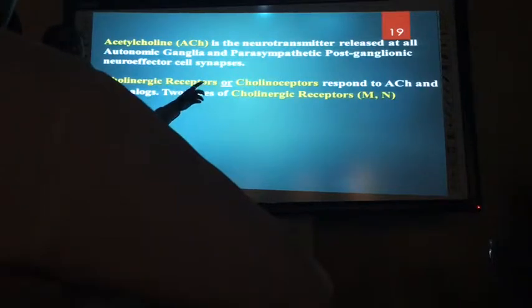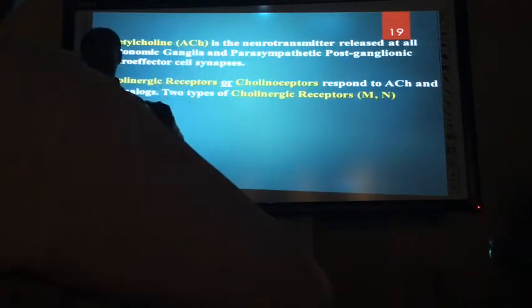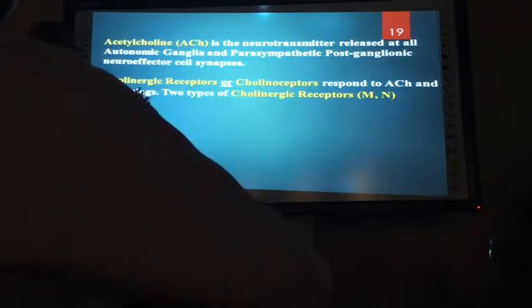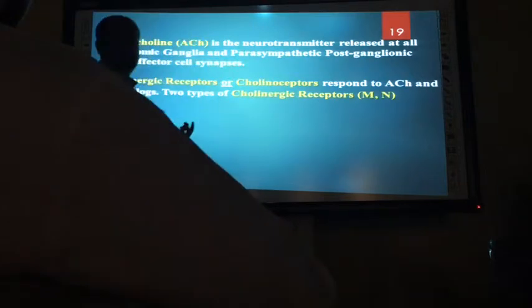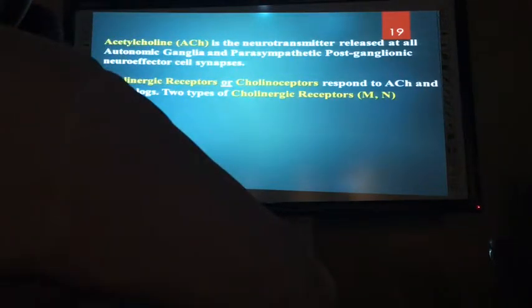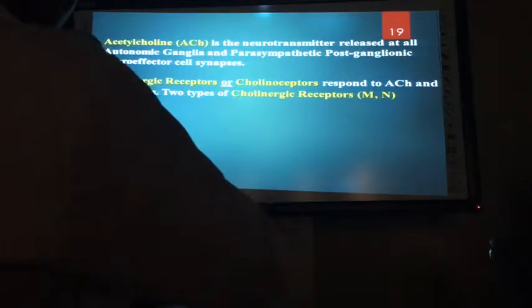In the parasympathetic nervous system, the receptors on which acetylcholine can bind to activate are called cholinergic receptors or cholinomimetic receptors. So they will naturally respond to acetylcholine and all those drugs which are similar in structure or function to acetylcholine.